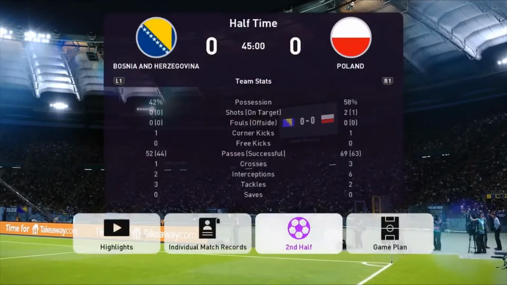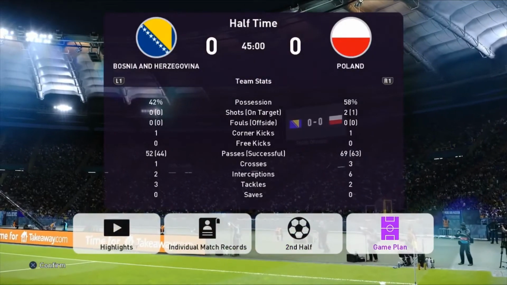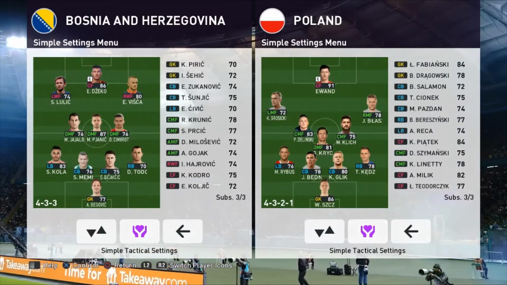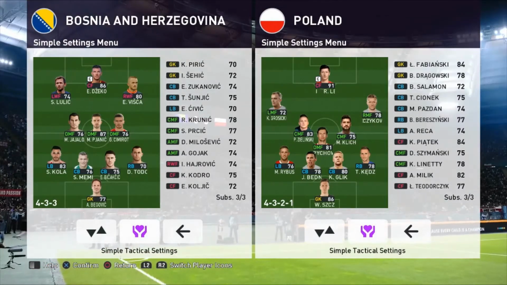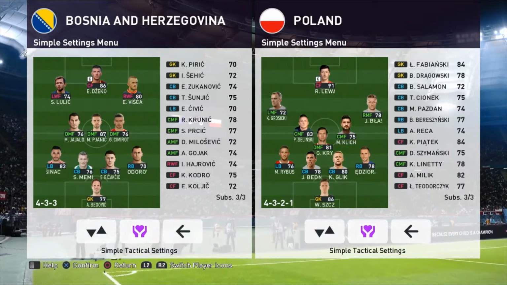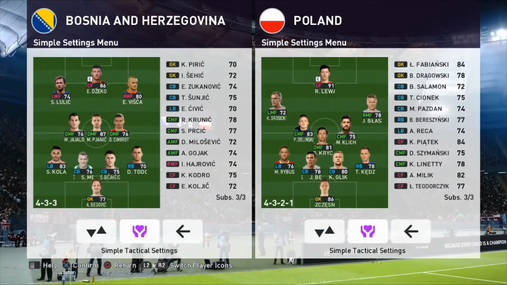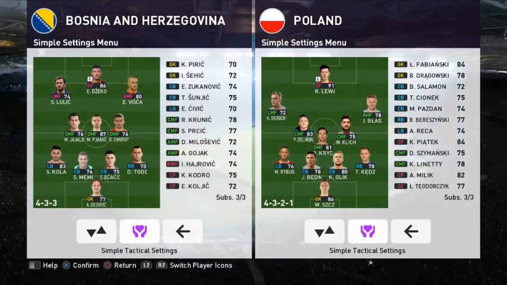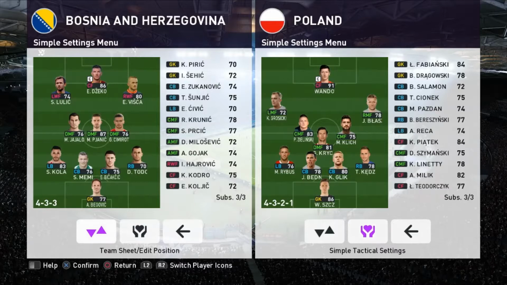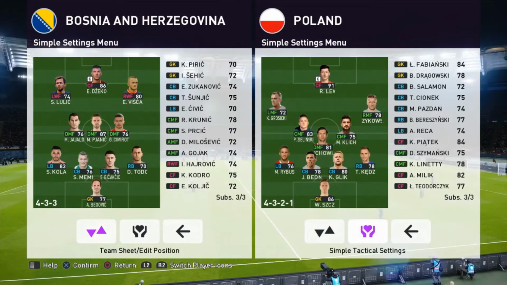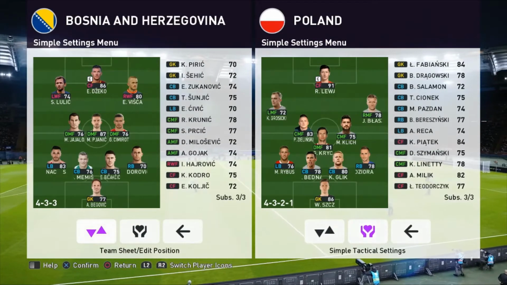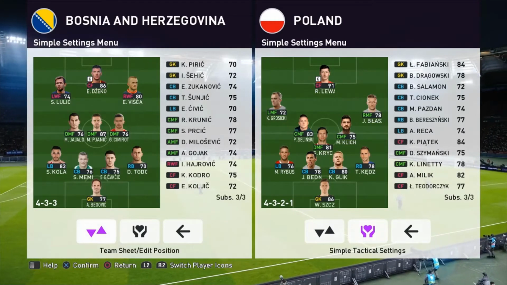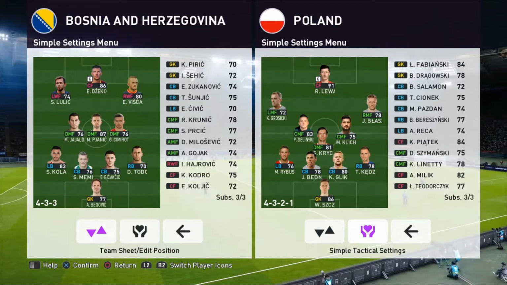We will keep, of course, with the Bosnian side. I'll just give a very brief minute here to make sure that the Polish manager, who is Paul, doesn't want to make any changes. Maybe he wants to go all-out attack in this game. We'll find out what happens here. As I said, this Bosnia side will keep the same for now. I'll make the changes as I usually do in the 60th minute. This Bosnian side have got a lot of work to do. They had a couple of decent chances to go through on goal, but unfortunately, nothing coming good as of yet.